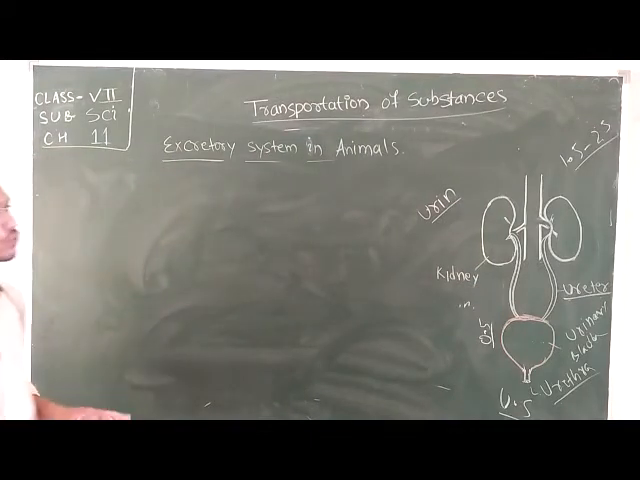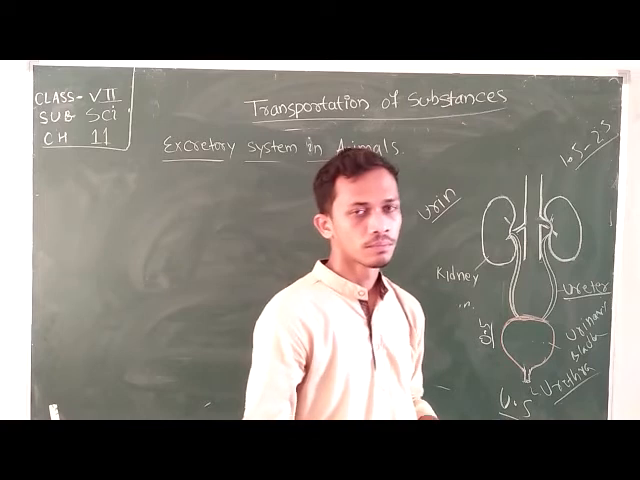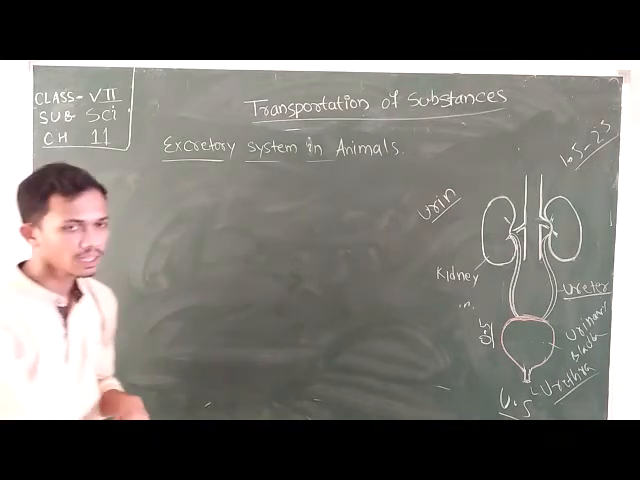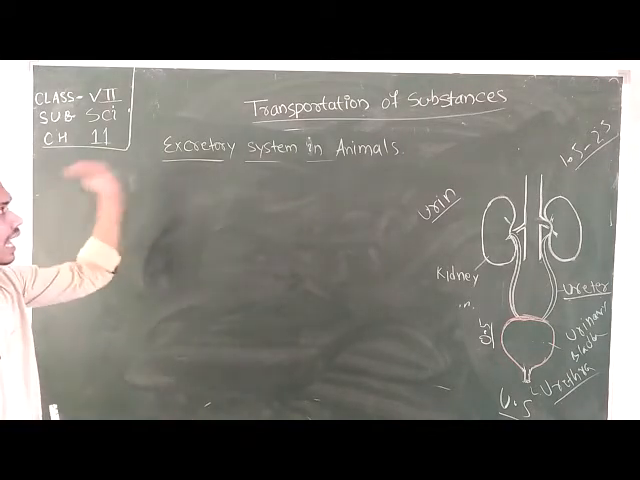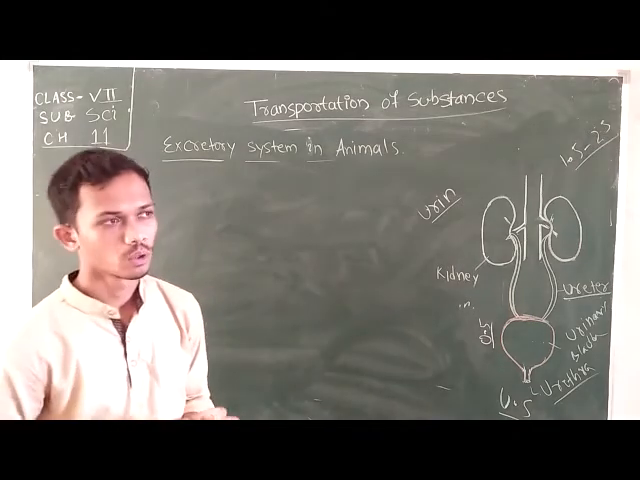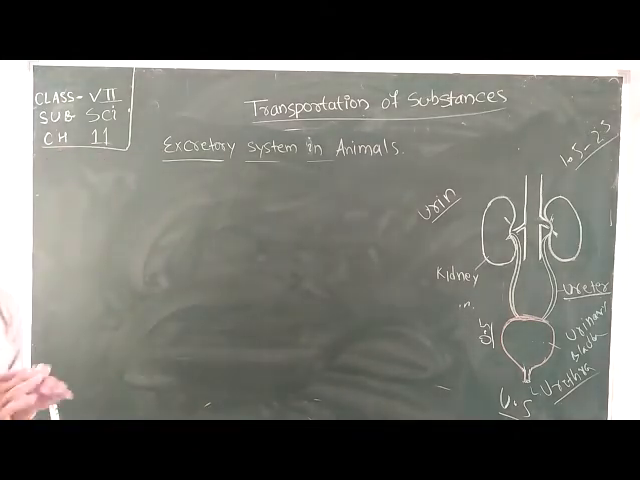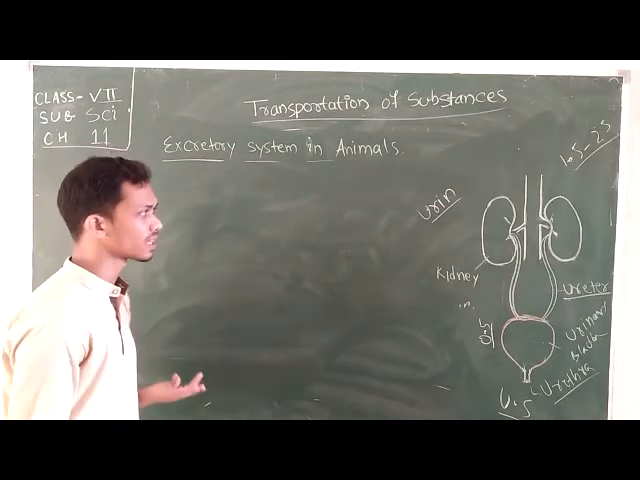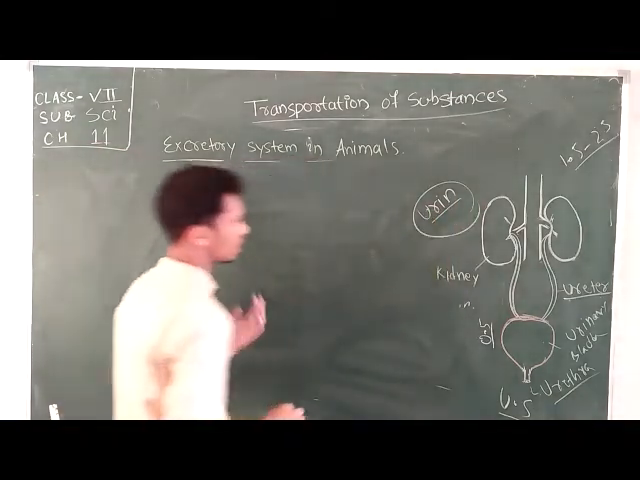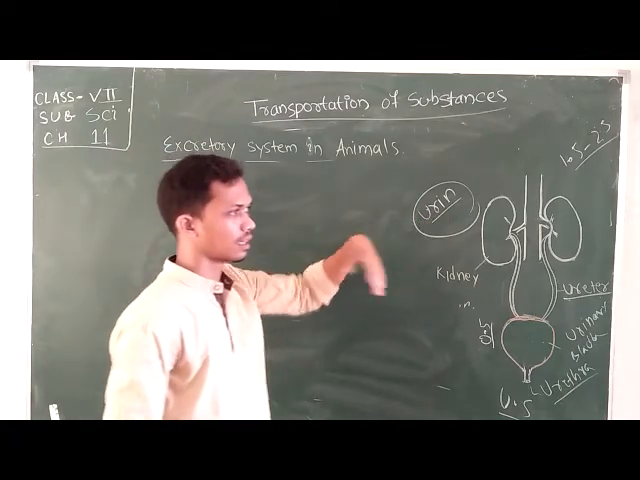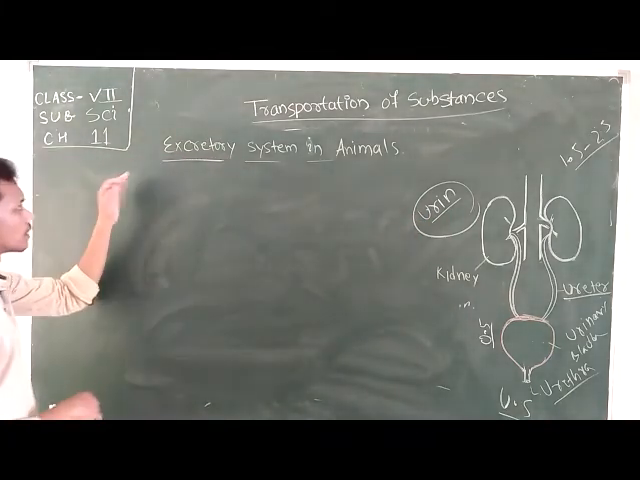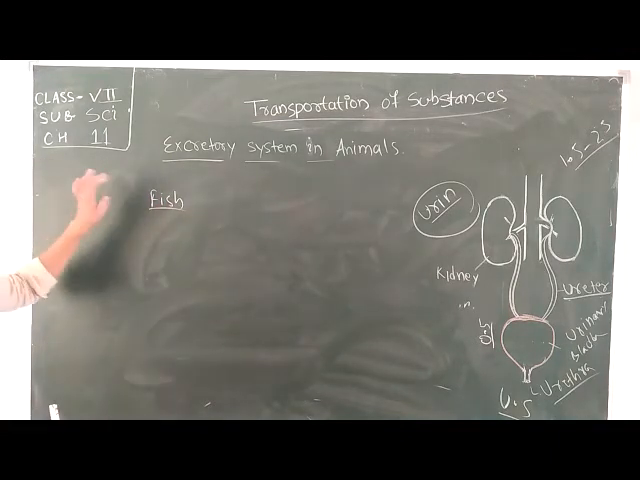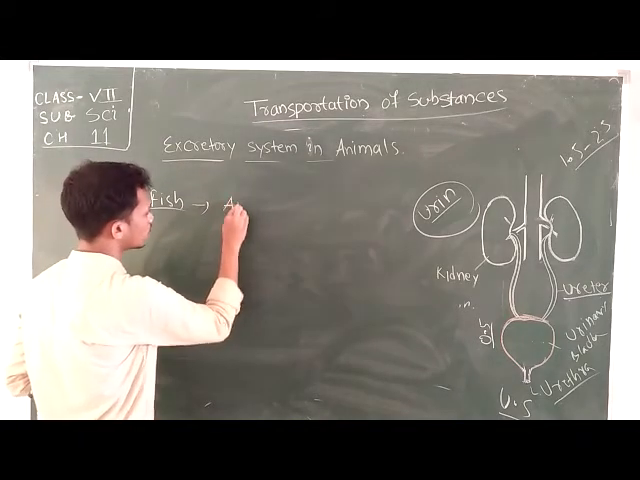Okay, students, we have completed all the discussion about transportation in human beings, also the excretory system in human beings. Now it is time to discuss the excretory system in some other animals. Okay, take the example of aquatic animals, just like fishes. Here the excretory product in human beings is urine, but this urine can be dissolved. Okay, and in case of aquatic animals like fish, their excretory product is ammonia.